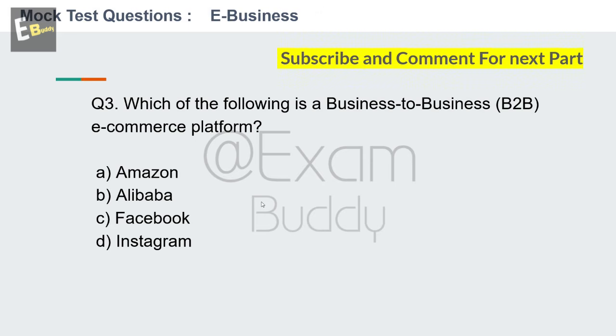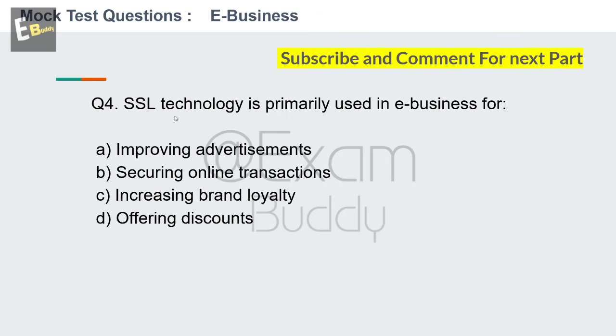And the answer is B, Alibaba. Now let's go to question number 4. SSL technology is primarily used in e-business for. So these are the options: improving advertisement, securing online transaction, increasing brand loyalty, offering discounts. So your time starts now.